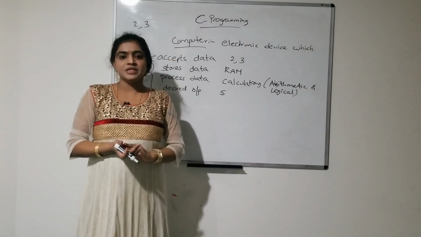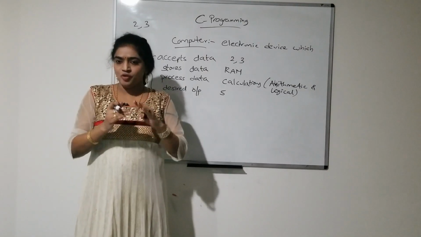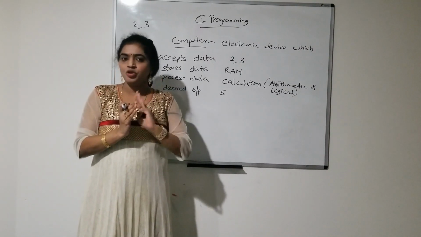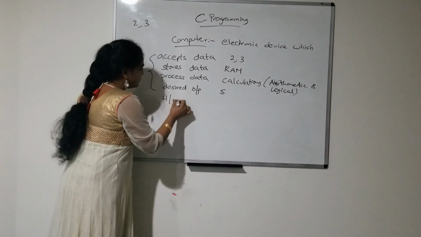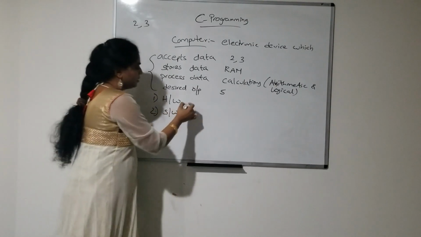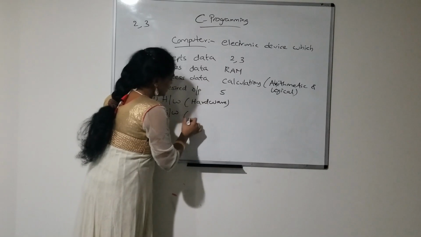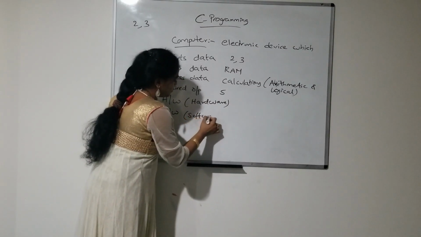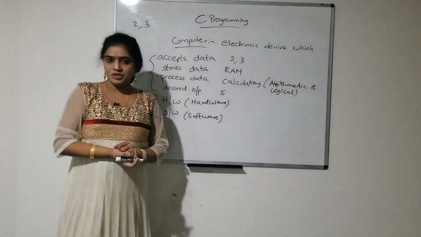Next, to work with the computer we need two components. What are those? The first is hardware and the second one is software. These two are the components of the computer.